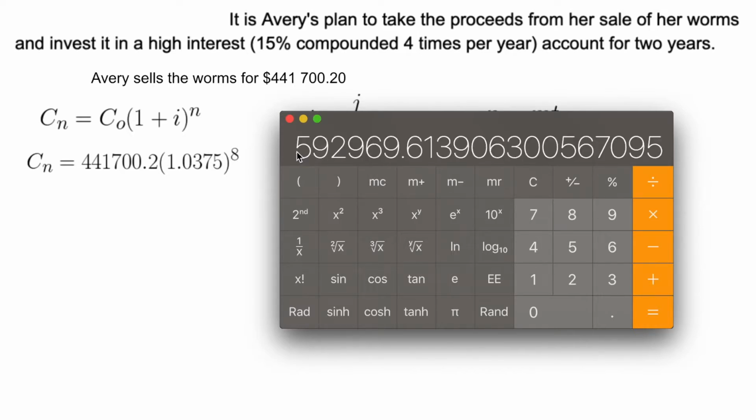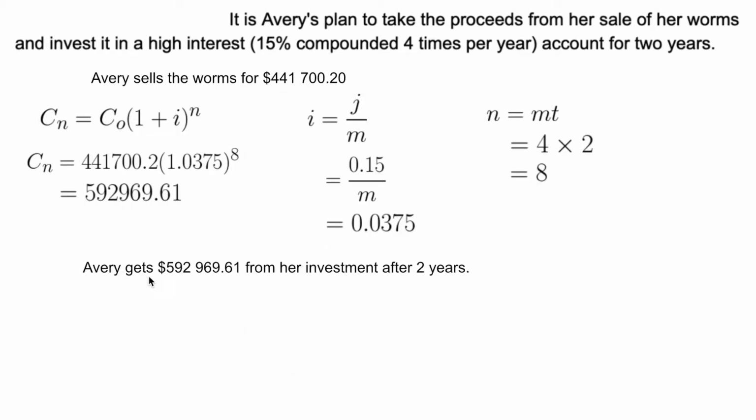We end up with $592,969.61. This is what we get. Avery gets $592,969.61 from her investment after 2 years.